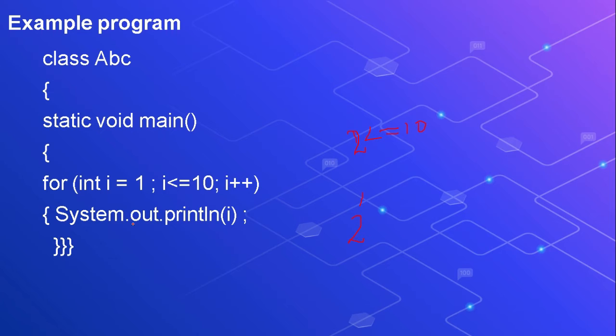And now you are ready to say how many times this loop will execute. Yes, your answer is correct. 10 times it will be executed. What will be printed by this loop? Yes, it will print the numbers 1 to 10, starting from 1 up to 10. So this was the explanation of the for loop with the example.